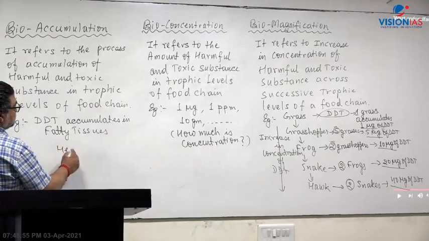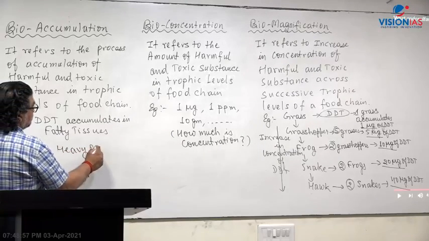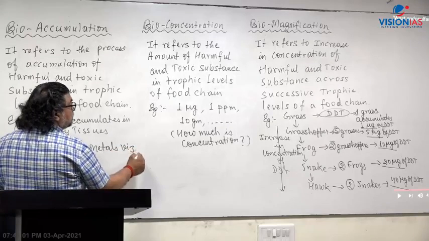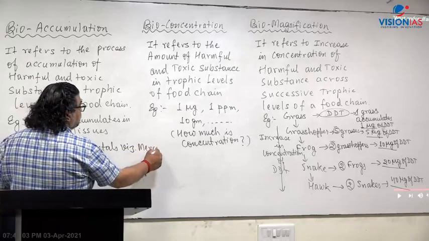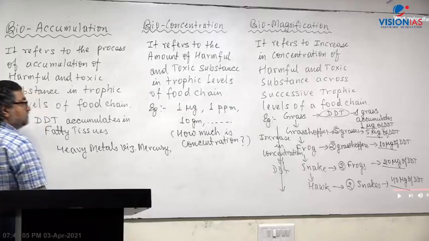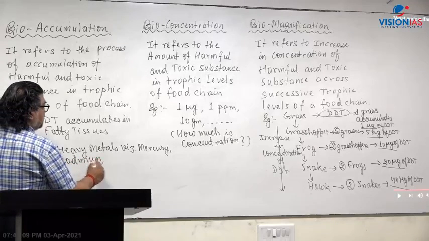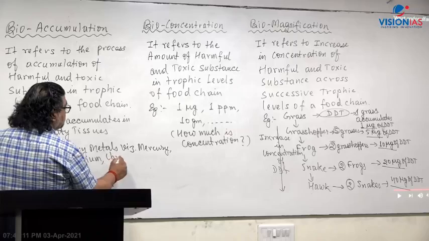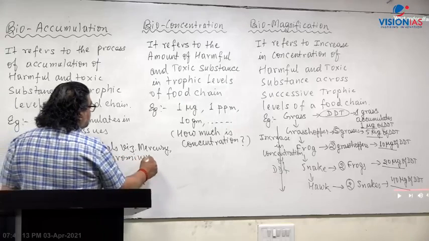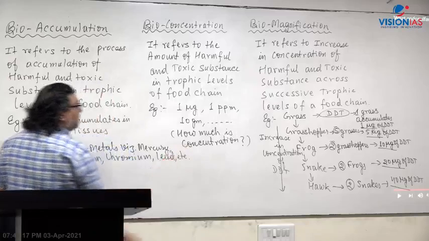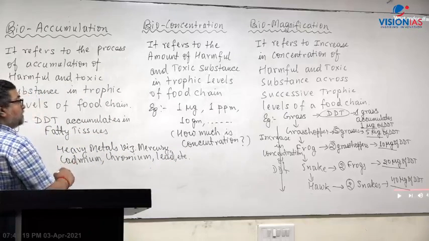Heavy metals. What are examples of heavy metals? Such as mercury, which causes Minamata disease. Then cadmium, which causes a disease called Itai-itai. Chromium, lead, etc. Then what comes here?